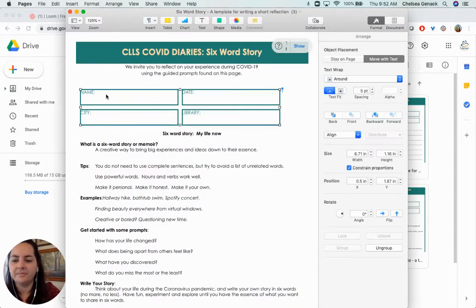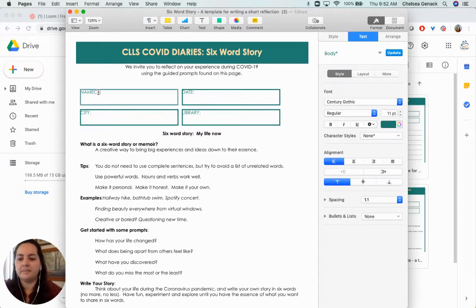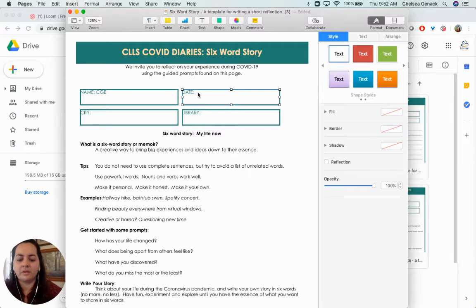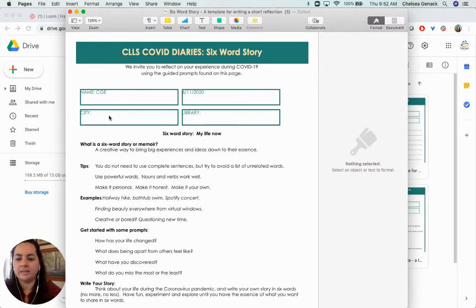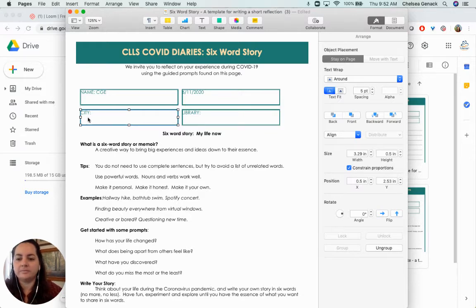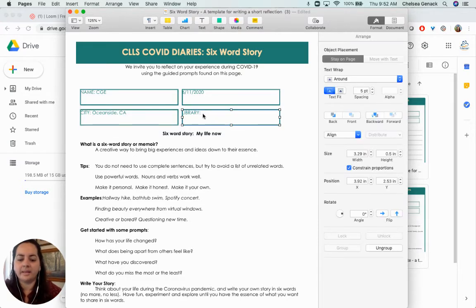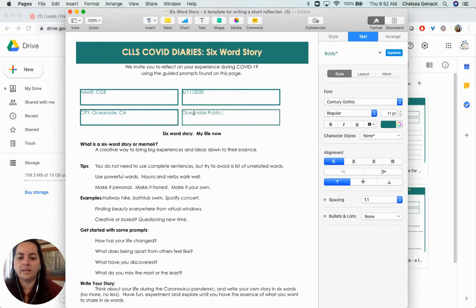So there you are. I'm using a Mac, so my word processor may look very different than if you're on a PC, but it works all the same. I'm going to type in, I'm going to use my initials today. And the city that I live in. I represent Oceanside, California. And my library is Oceanside Public Library.